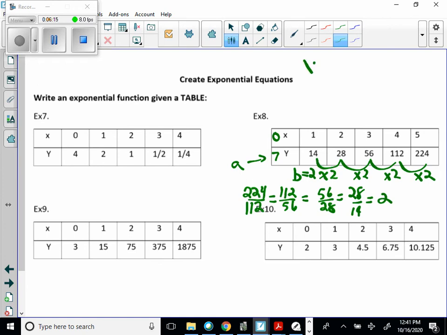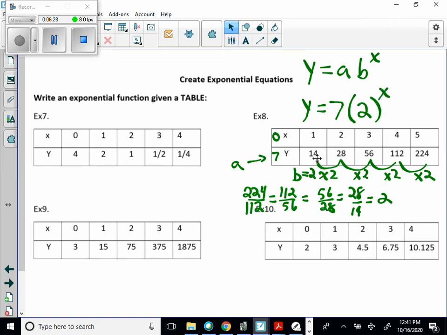So of the form y equals a times b to the x, I'm going to say y is equal to 7 times 2 raised to the x power. So always put your base in parentheses.